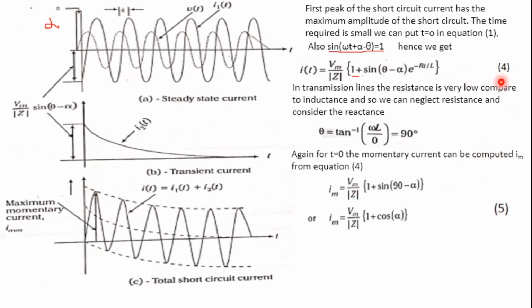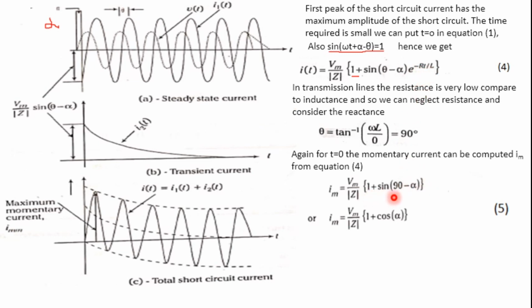Let's see equation 4. E to the power of 0 is 1, so this term becomes 1. Equation 4 is Vm by Z into [1 plus sin(theta minus alpha)], where theta is already 90 degrees, minus alpha, and e to the power of 0 is 1.